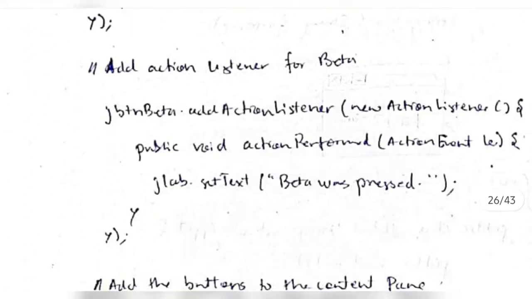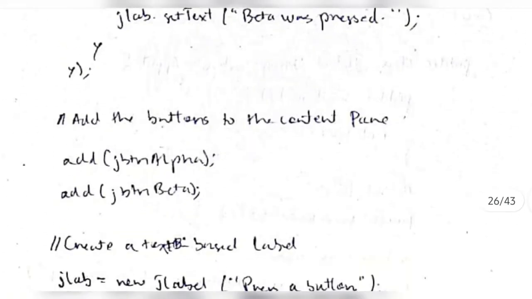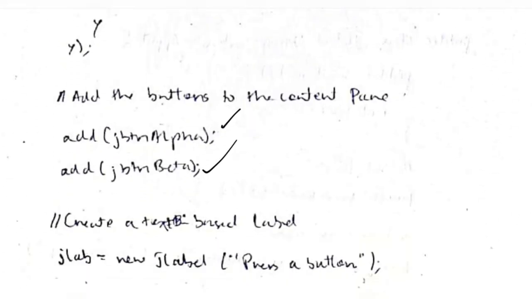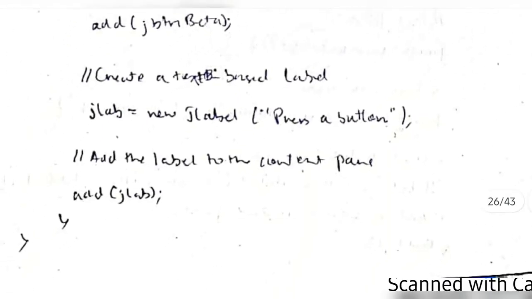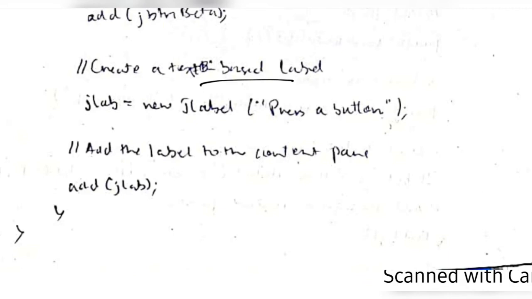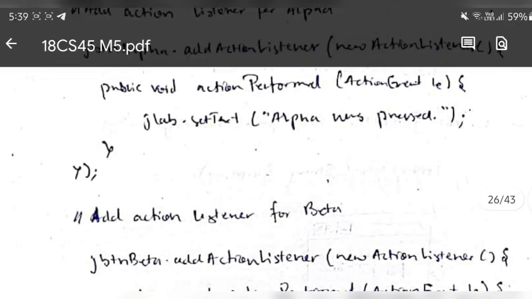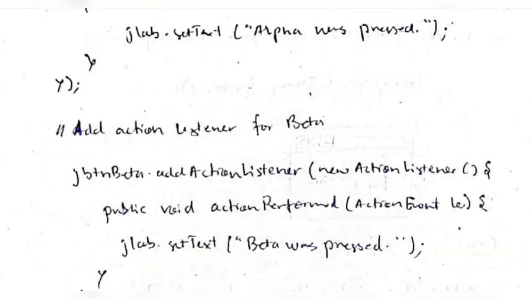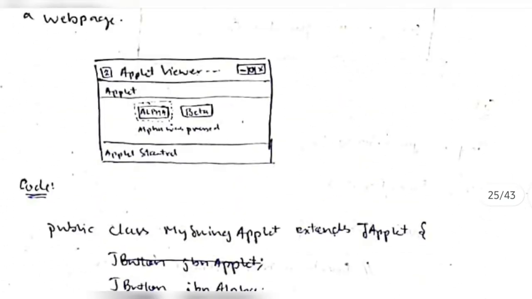Okay, and if any change happens, what it should do is set the text as "alpha was pressed". Same thing for beta also. Beta also will add an action listener. If beta was pressed, at that time the setText will be "beta was pressed". Then we'll add the two buttons to the pane, meaning the content pane. After that we'll create a text-based label and add it to the screen. Initially it will show "press a button", and depending on what we press, alpha or beta, the corresponding text will be shown on the screen. So this was an example of how to create a simple Java applet.